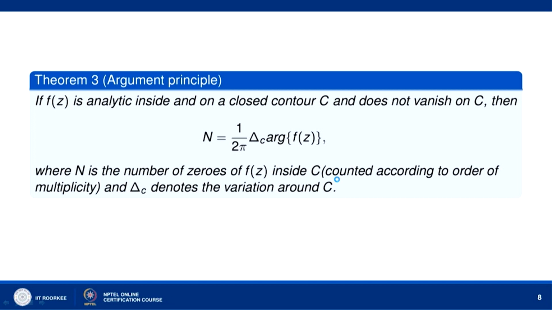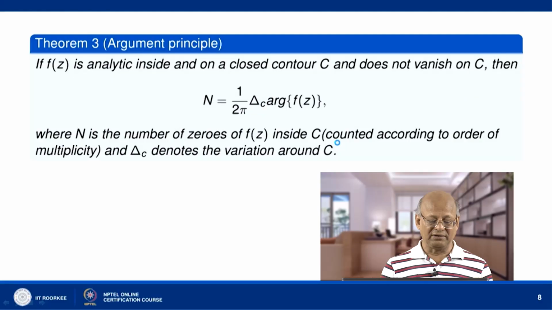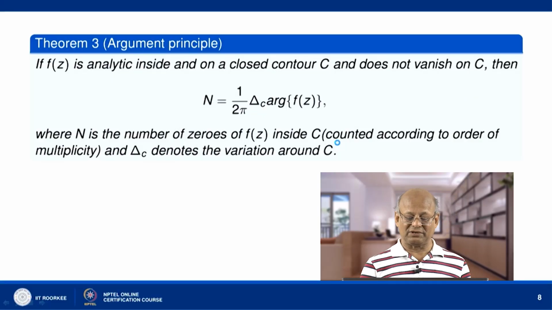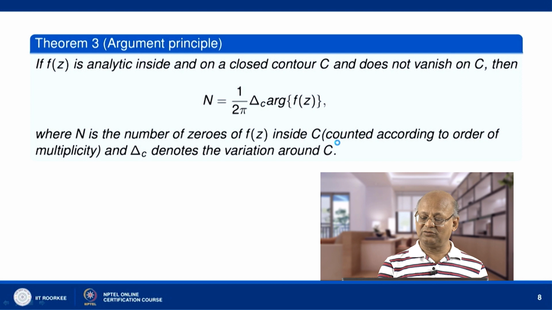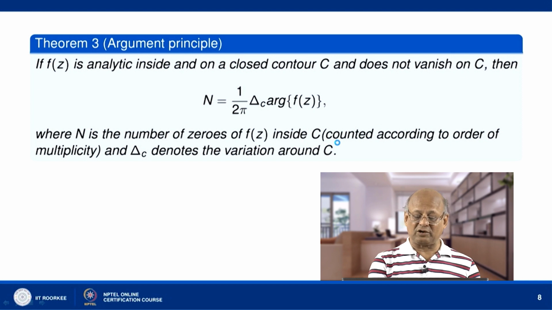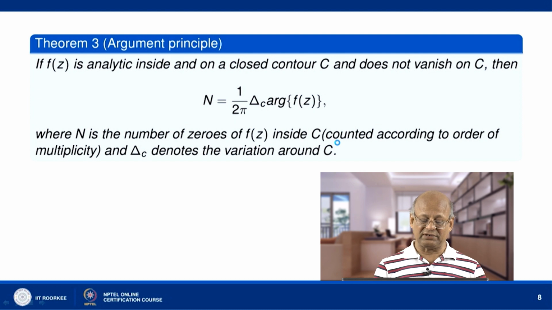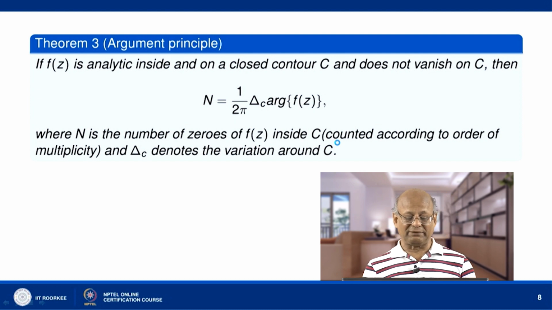So, if f z is analytic inside and on a closed contour C and f z does not vanish on the curve C, then n is equal to 1 over 2 pi delta C argument of f z, where n is the number of zeros of f z inside C counted according to the multiplicity, and delta C argument of f z denotes the variation of argument of f z around C. So, let us prove this.